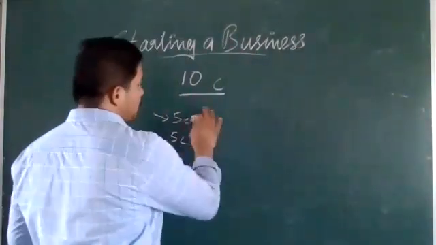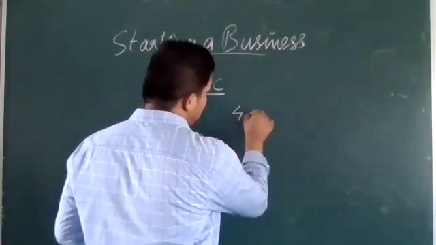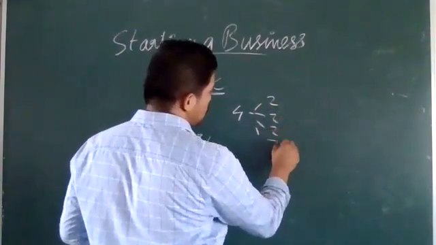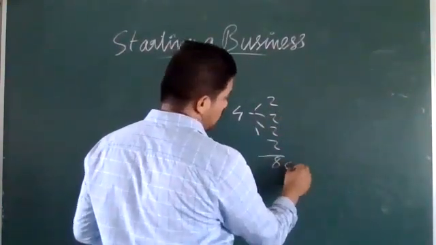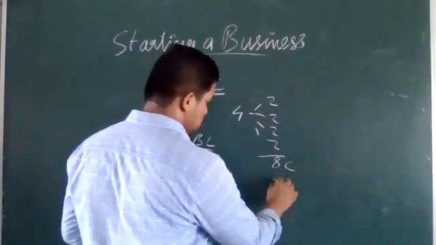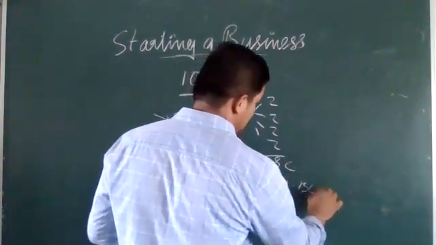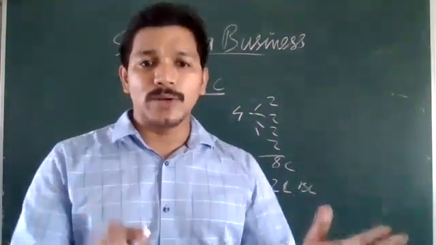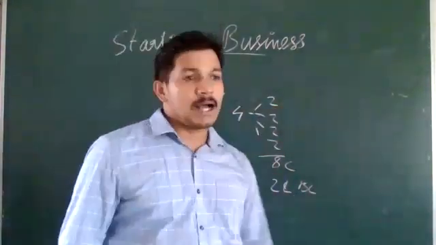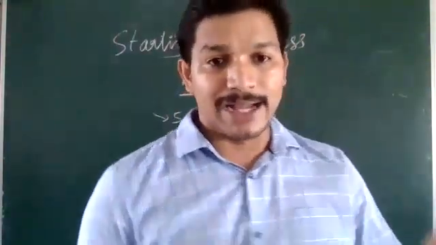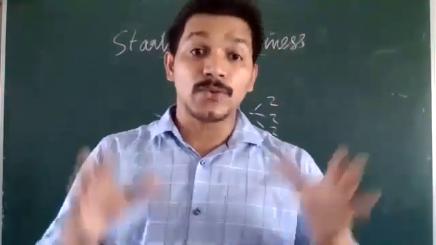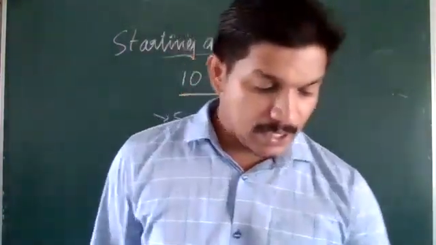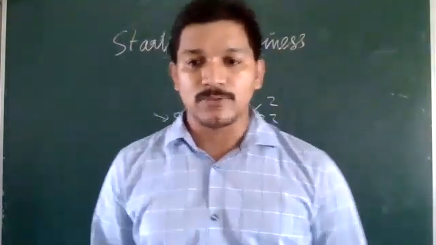If it is a partnership form, like there are 4 partners, and if all 4 partners are bringing 2 crore each, then a total of 8 crore rupees we will get as capital, and 2 crore rupees we will take as a bank loan. That is one proportion. And if it is a company, how many shares will be there, how much bank loan has to be there, all these decisions. So from where we will get this money, that we have to decide. That is another important decision that we have to make.